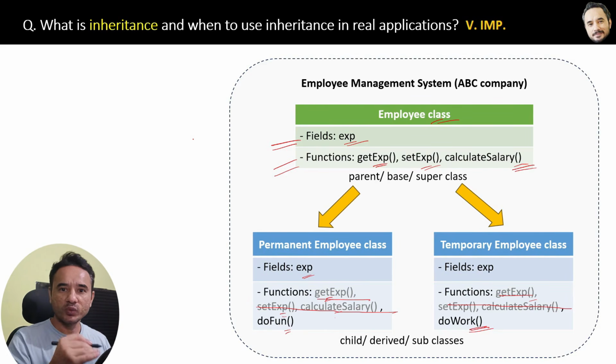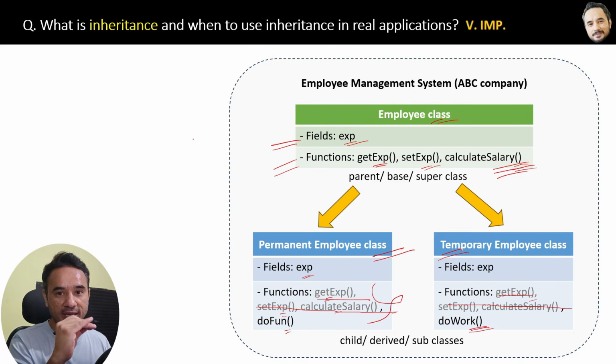Now what will happen when you create the object of these child classes, then you will automatically get the functions of their base classes also, even though those functions are not present here in the child classes, and that is the use of inheritance. This will enable code reusability. Duplicate code is not required in multiple classes.